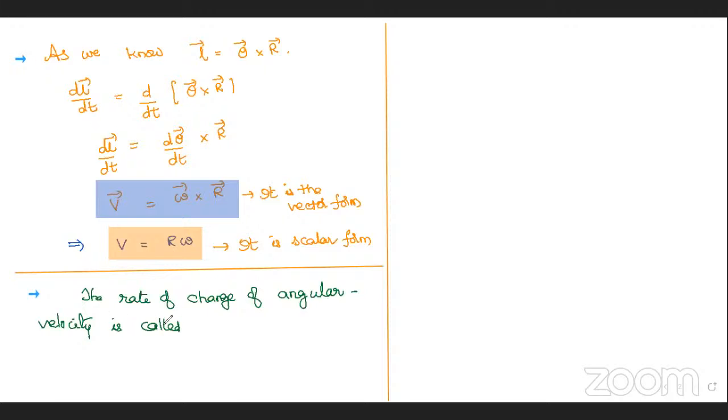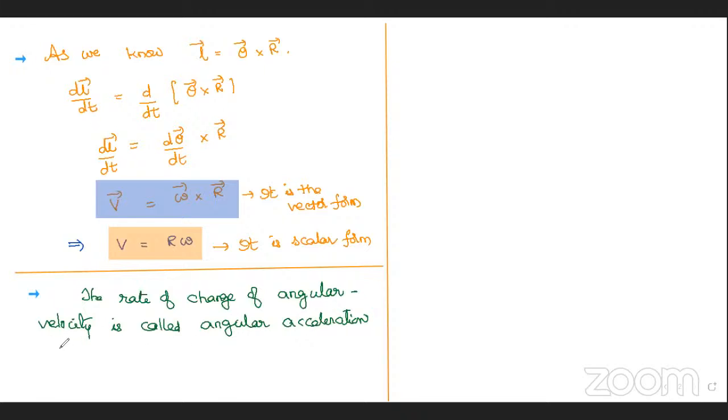So rate of change of angular velocity will be angular acceleration. Yeah, good. Rate of change of velocity is acceleration. Rate of change of angular velocity is angular acceleration.